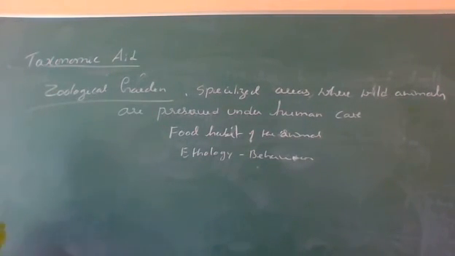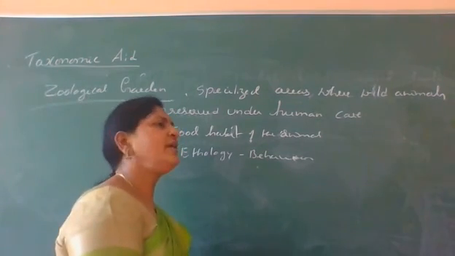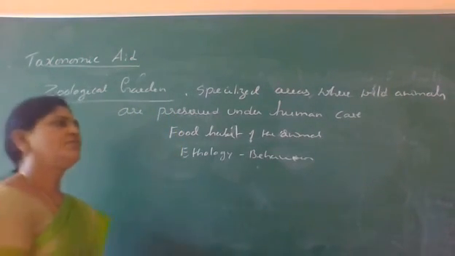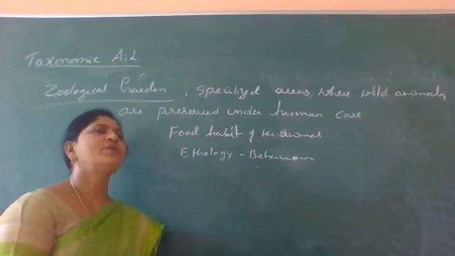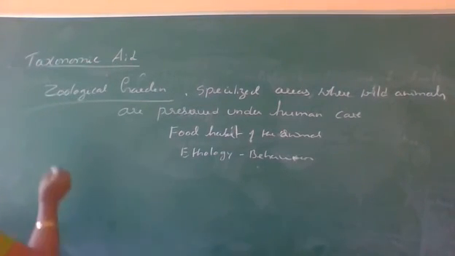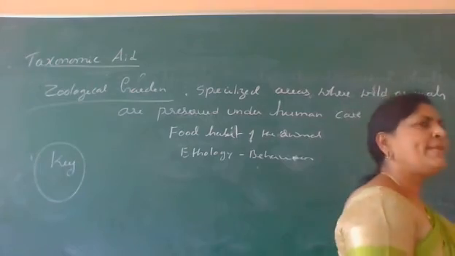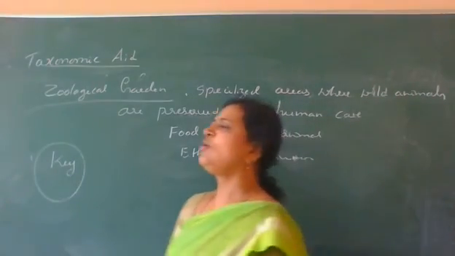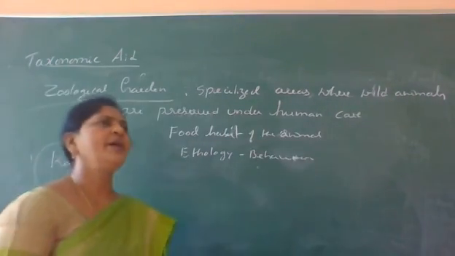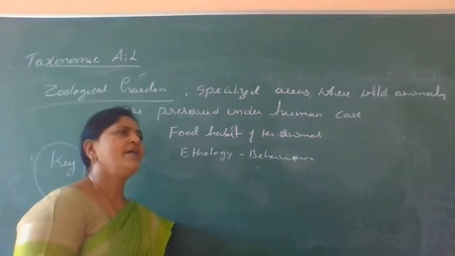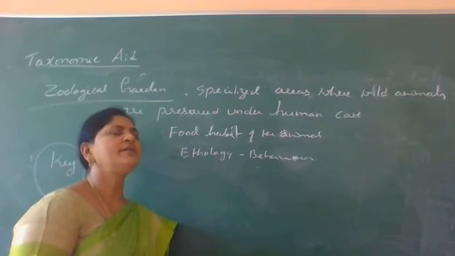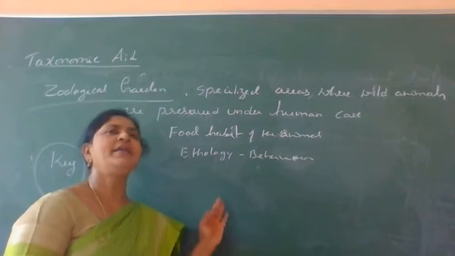And the last but not the least, it is a very important question. We may guess this question not only for the descriptive and mainly for the NEET as well as for CET. That is called key. What is key? Key is one of the taxonomic aids. This is mainly used to identify the plants and animals.